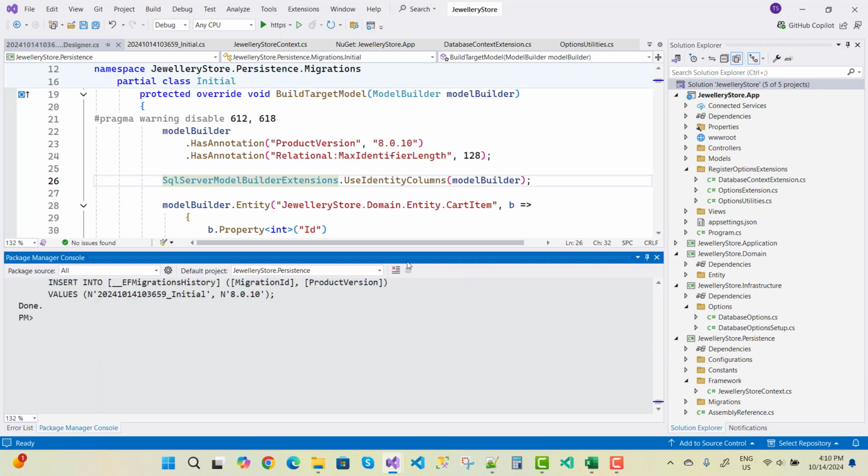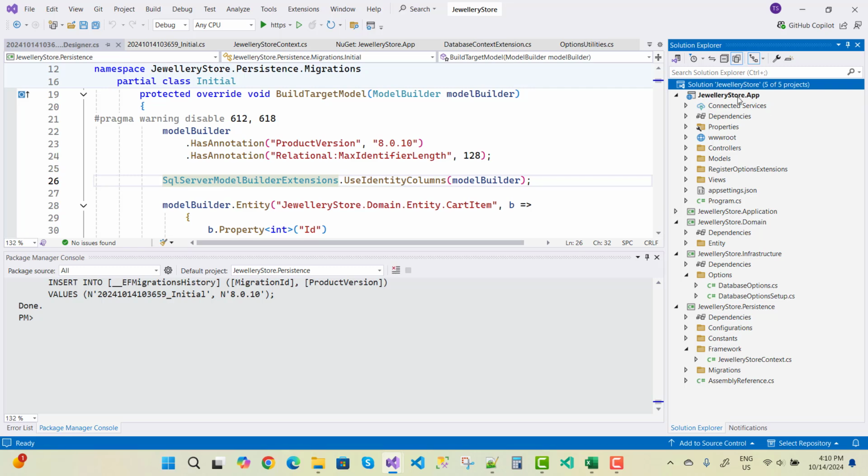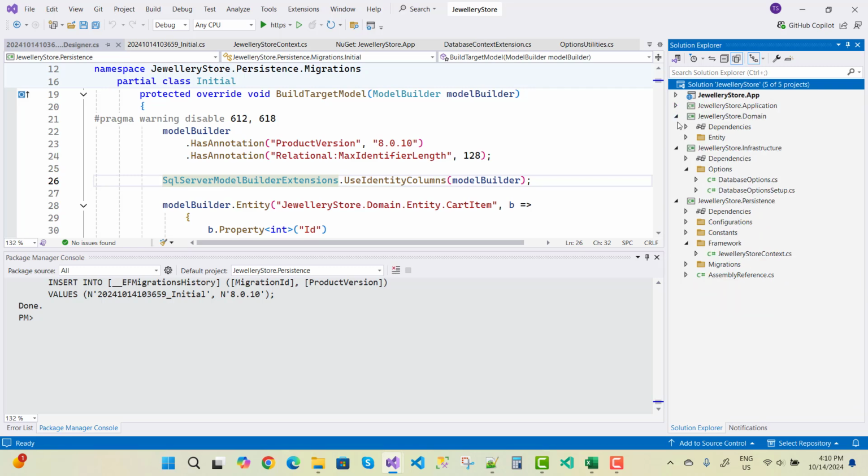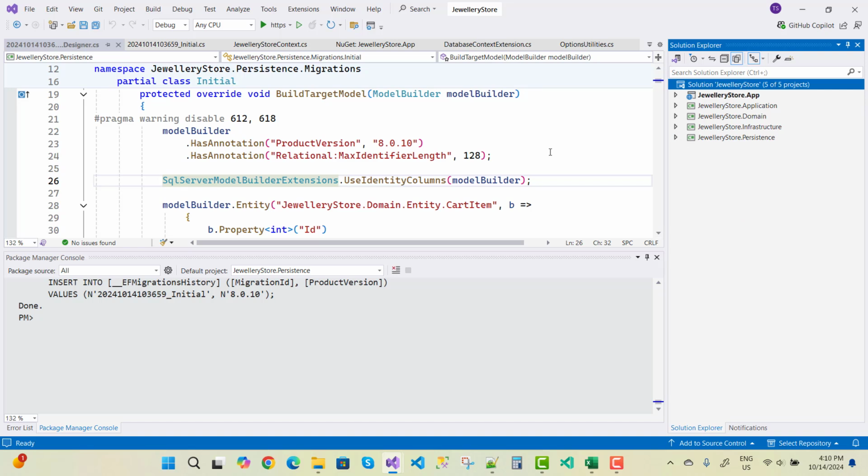Okay, now see you in the next video, where we will find other things about the jewelry store app, and that project is a much richer project, because it actually has a clean architecture, that is application, domain, infrastructure, and persistence layers, and these are amazing projects, guys.